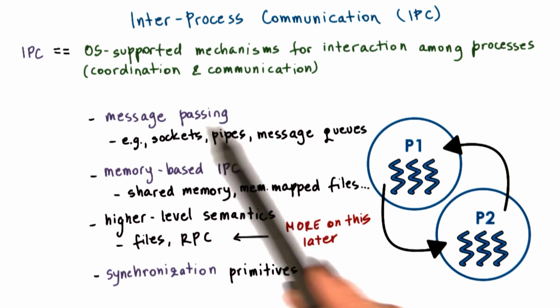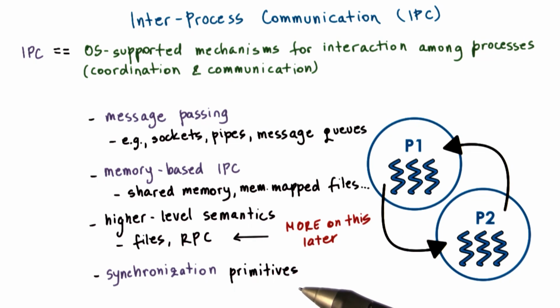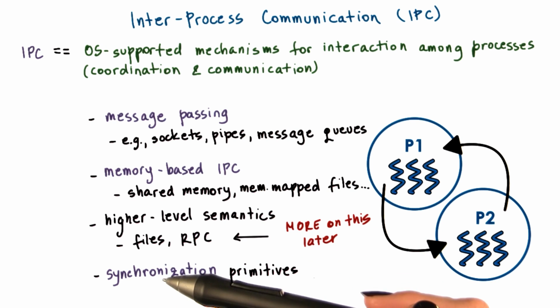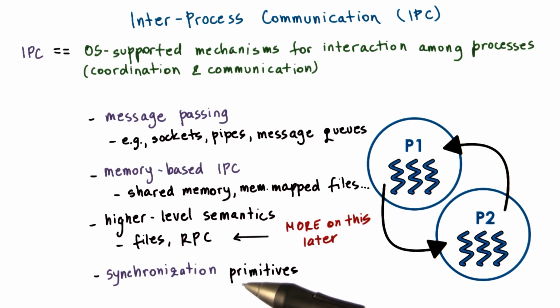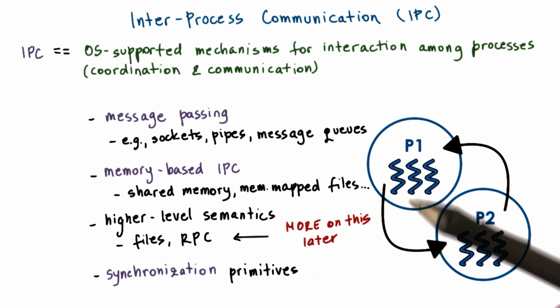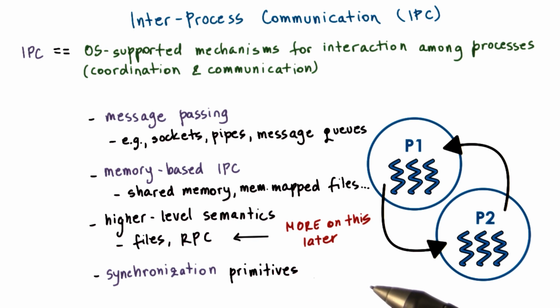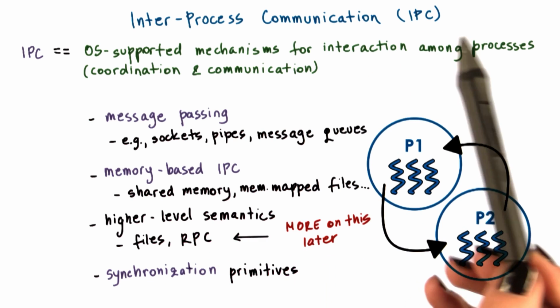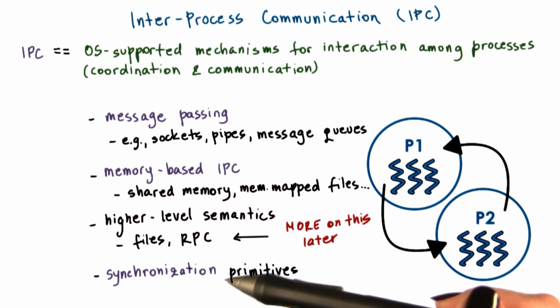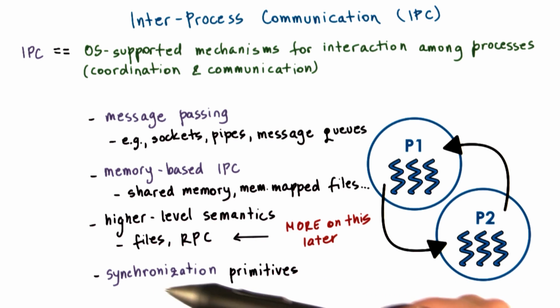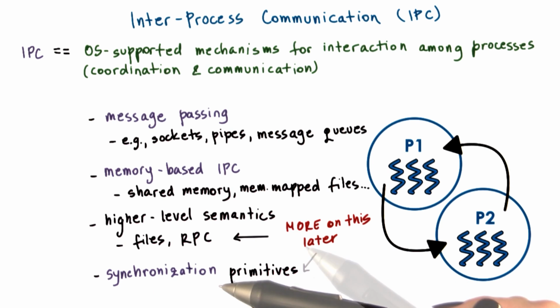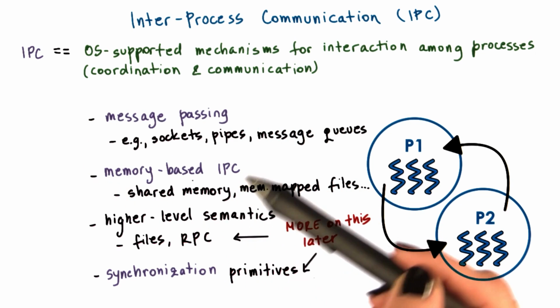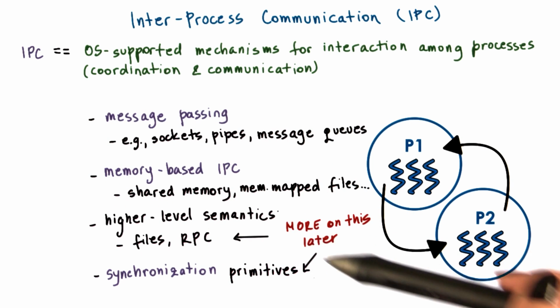Finally, communication and coordination also implies synchronization. When processes send and receive messages to each other, they in a way synchronize as well. Similarly, when processes synchronize, for instance, using some mutex-like data structure, they also communicate something about the point in their execution. So from that perspective, synchronization primitives also fall under the category of IPC mechanisms. However, we will spend a separate lesson talking specifically about synchronization. For that reason, this lesson will focus on the first two bullets, and we will talk about these remaining topics later.